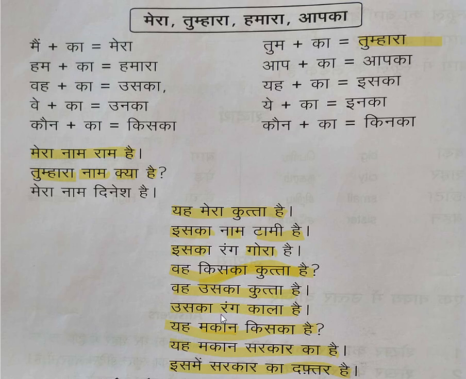Then the same example in a different way. यह मकान किसका है, मकान here we can state as house, home or building. किसका है, whose is it. So यह मकान सरकार का है, this building belongs to the government. सरकार का है, belongs to the government. इसमें सरकार का दफ्तर है. So in this building we have government offices. So I hope you are clear now with the words मेरा, तुम्हारा, इसका, उसका, वह. I think these are clear: where to apply, how to apply, and what the reason is behind applying.